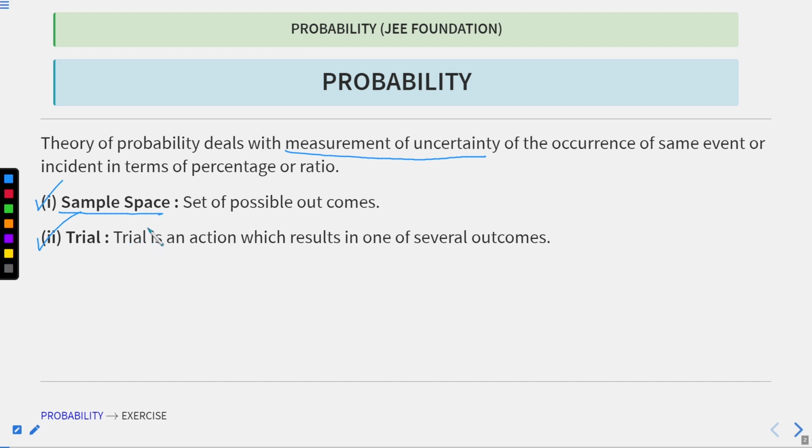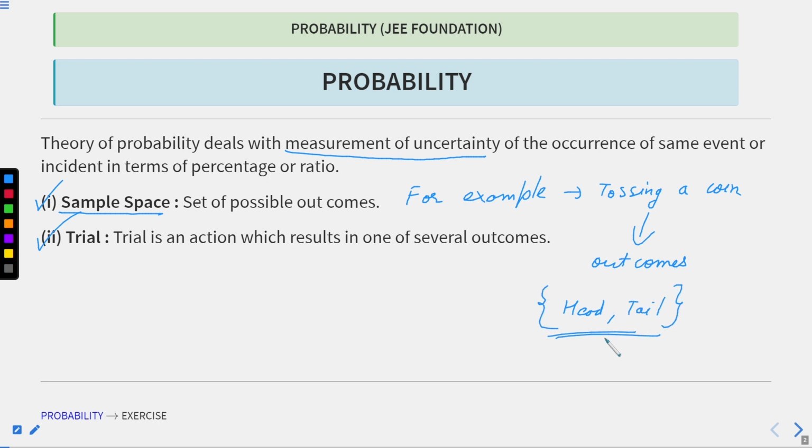First of all, the sample space is the set of possible outcomes. For example, if you are tossing a coin, then what will be your outcome? Tossing a coin, the outcomes are either head or tail. Okay, so this is my sample space, just the possible outcomes.